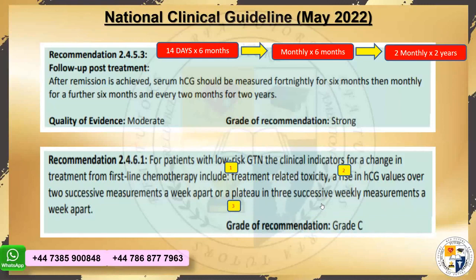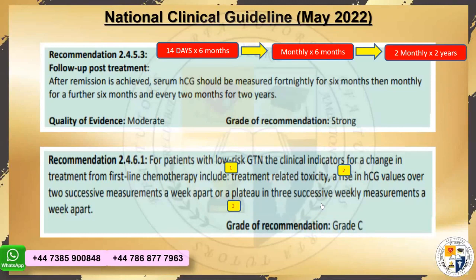How does the question come in exam? The question comes with an age of a patient, and she has been diagnosed with low-risk gestational trophoblastic neoplasia. She has a score of 6 and she is started on the first-line chemotherapy. So she is having the features of the side effects or the toxicity, for that matter, of methotrexate. Or they give you an exam that in the successive measurements 1 week apart, the HCG levels are rising or they're plateau.